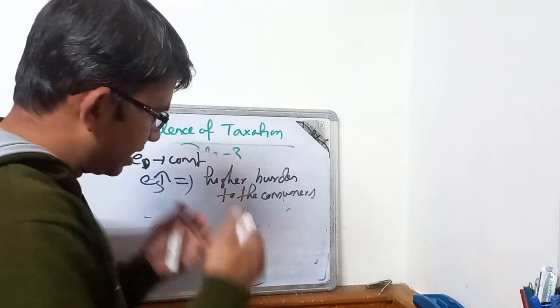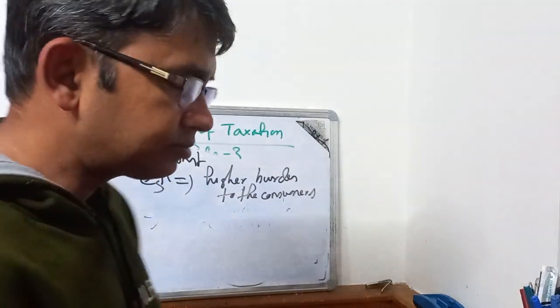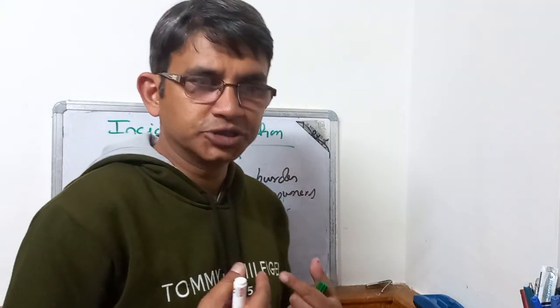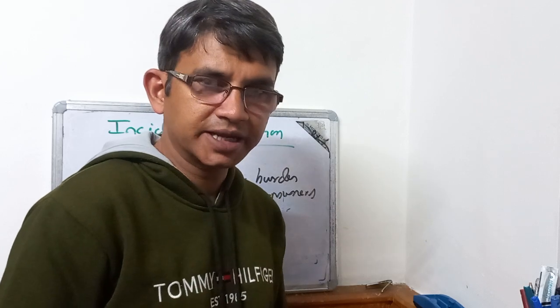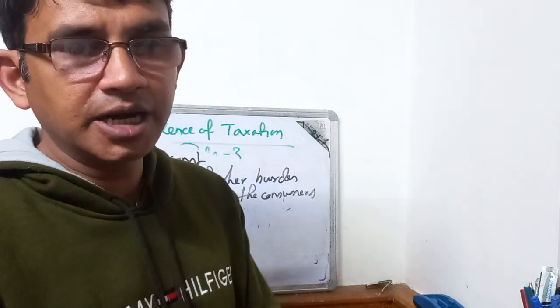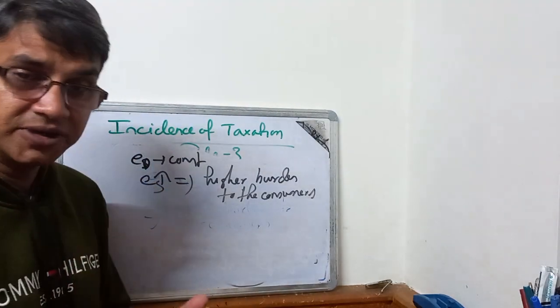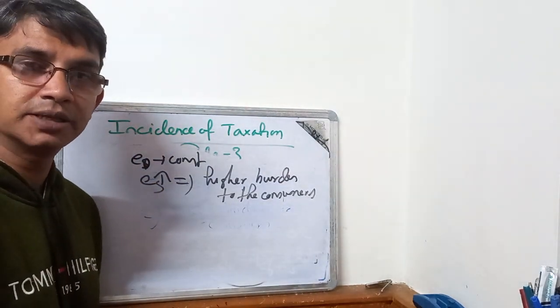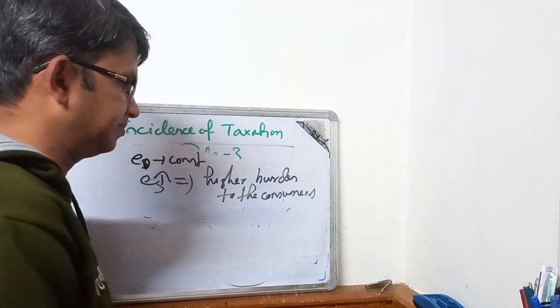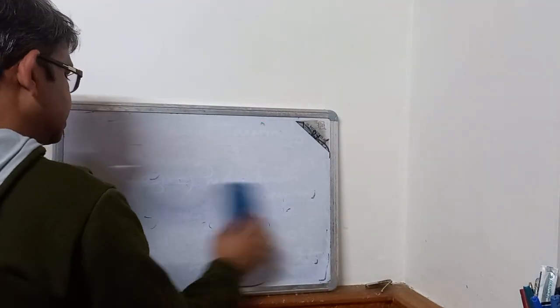And in this video, I'll prove that the share of tax that the producer can transfer to the consumers is directly related to the price elasticity of supply and inversely related to the price elasticity of demand. So let's start with the elasticity.